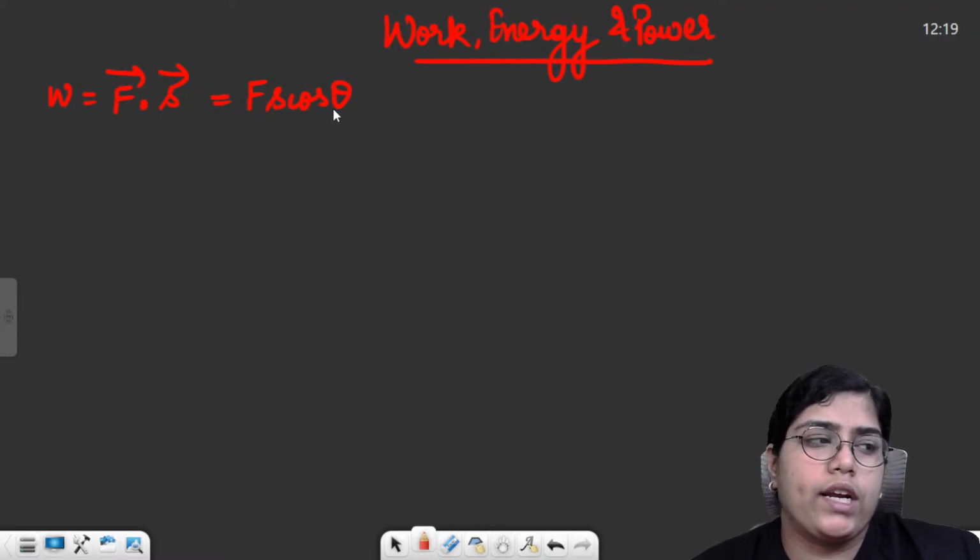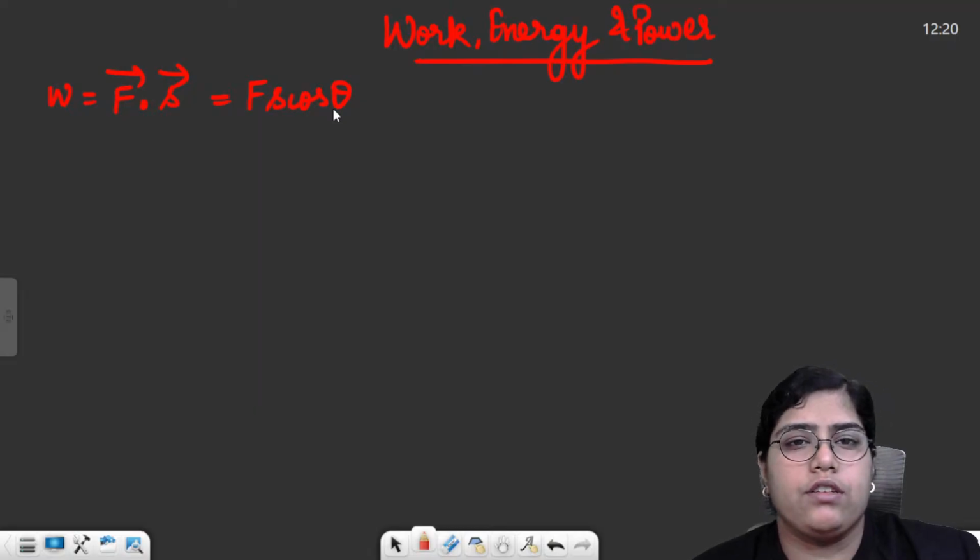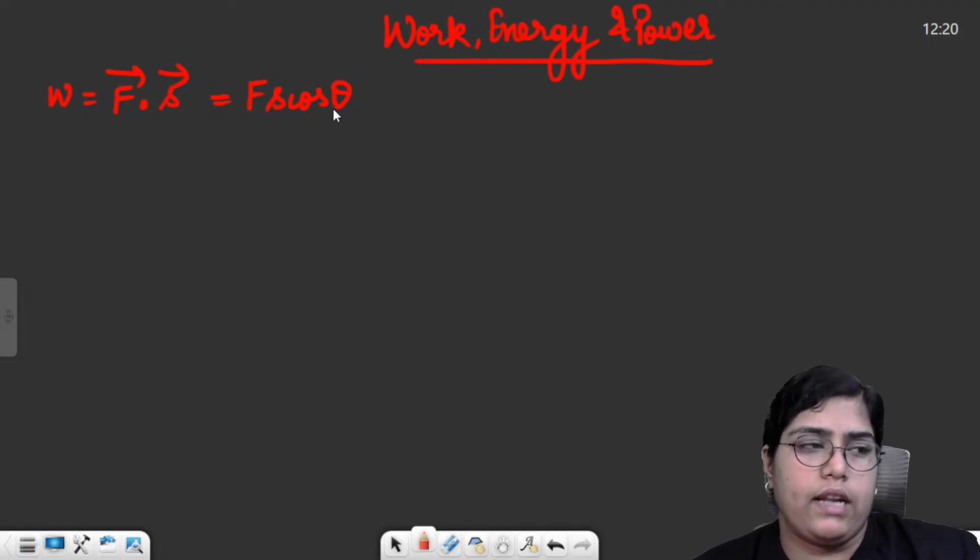Unit of work is joule, right? And you already know that if you're given the force vector and the displacement vector, then you can calculate work using dot product. Now work can be positive, negative and 0. Negative when angle is 180 degrees, positive when angle is acute, between 0 to 90. Work done will be 0 when theta is 90.